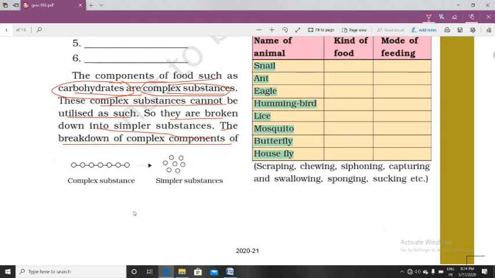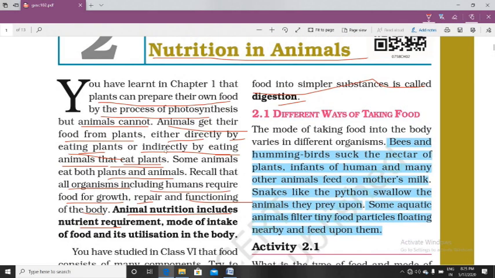So what is digestion? As we know, बच्चों, whatever we are eating goes to our stomach, starting from the buccal cavity, esophagus, stomach. It goes to the stomach and digestion takes place. Digestion is the breakdown of complex components of food into simpler substances. Simpler substances are the simplest form of the substance that can be absorbed by our body for utilization. Okay, so we need to digest the food after eating it.